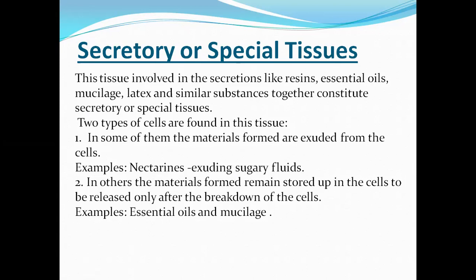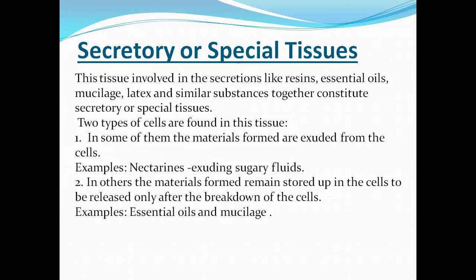In other words, in some plants these special tissues store the material in different cells or tissues, and this stored material is released only after the breakdown of the cell.